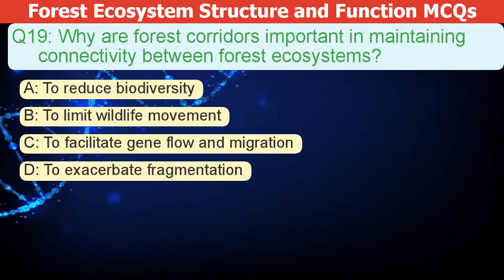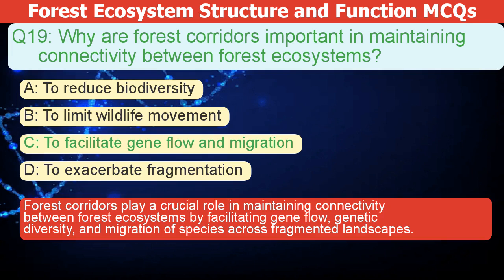Why are forest corridors important for connecting forest ecosystems? A. To reduce biodiversity. B. To limit wildlife movement. C. To facilitate gene flow and migration. D. To exacerbate fragmentation. The correct answer is C.